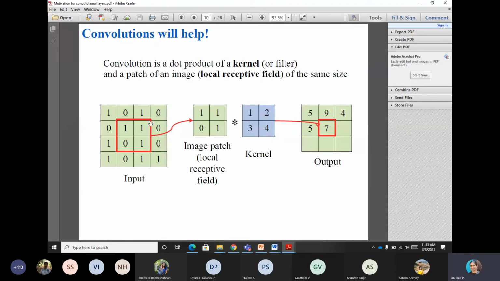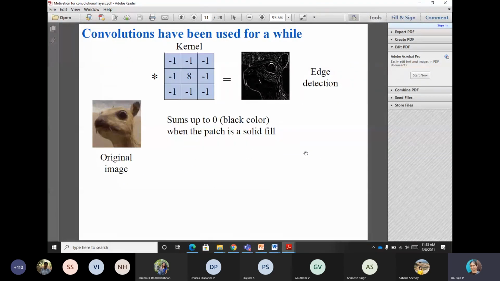Similarly, for these three input elements, if my pixel of interest is this one, then it is 1 plus 2 plus 4, which is 7. Likewise, we can do it for any of the cells. So this kind of moving or sliding operation, we call convolution.